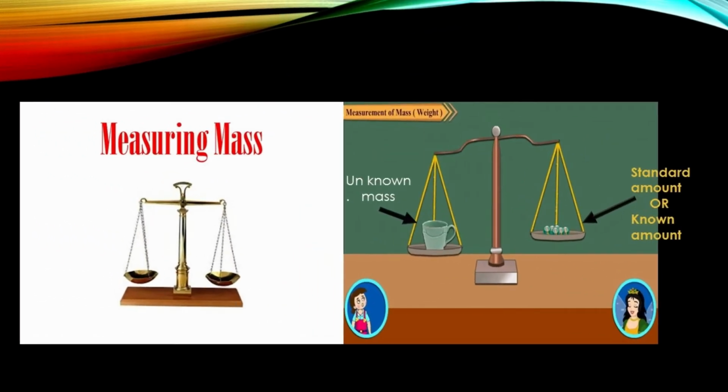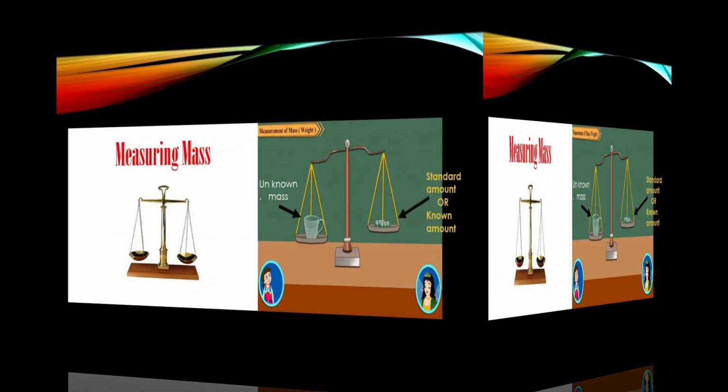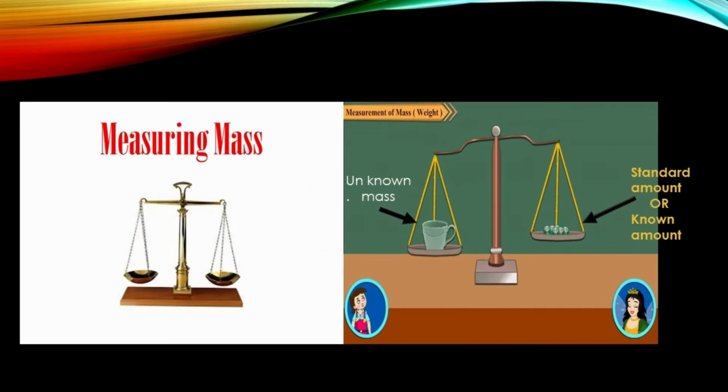Let's take the example of mass. Let's suppose I have a cup of tea in my hand and I don't know the mass of this cup. I want to measure it. What will I do? I will take a scale and put the cup of tea on one side of the scale, and on the other side I will put some standard mass, meaning I know the value of this amount, which is the standard amount. So by comparing the cup of tea with this standard amount, I will come to know the mass of this cup.